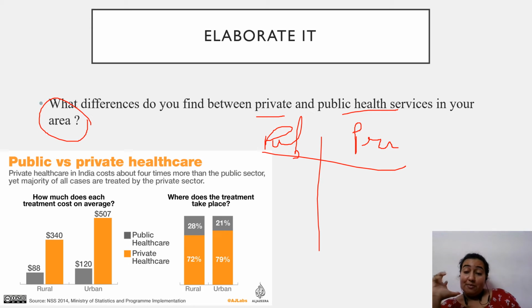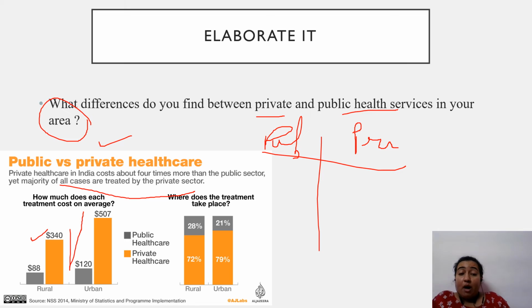Now I have pasted one image. This is a graph. This is a trend of news. This shows public versus private healthcare. Now, private healthcare in India costs about 4 times. Suppose if you are spending 10,000 in public, you need to spend more than 40,000 in private healthcare sector. And yet all cases are treated by the private sector. So we can see there is a difference in the amount, a difference in the treatment in the rural areas and urban areas, and how this leads to inequality. Definitely this leads to inequality, students, definitely.